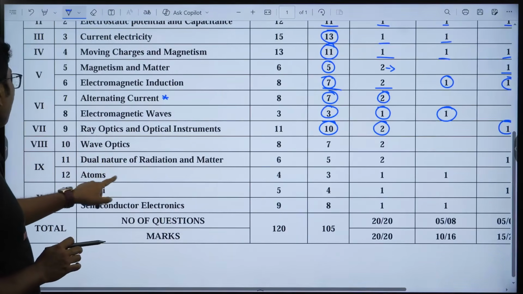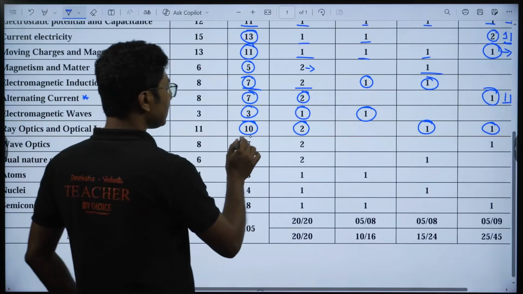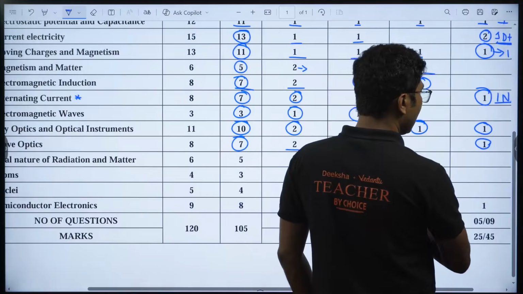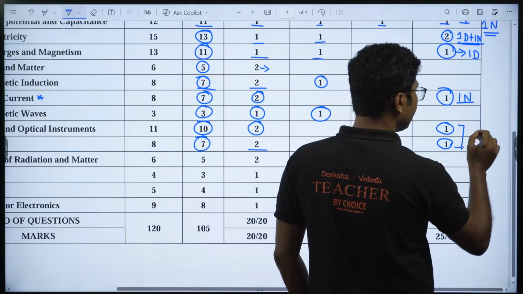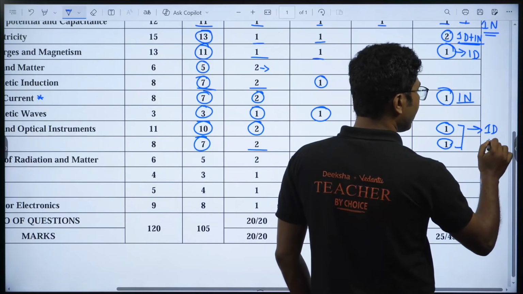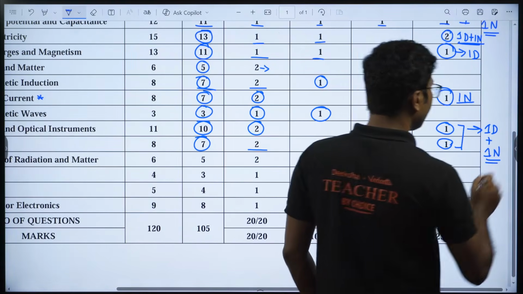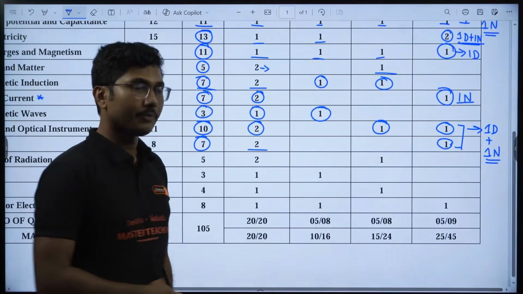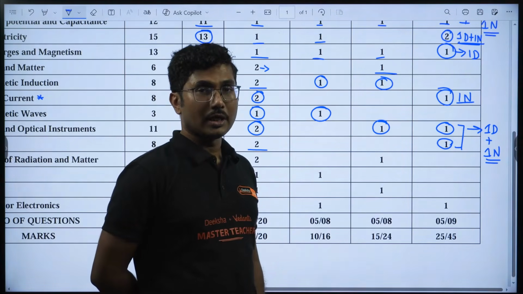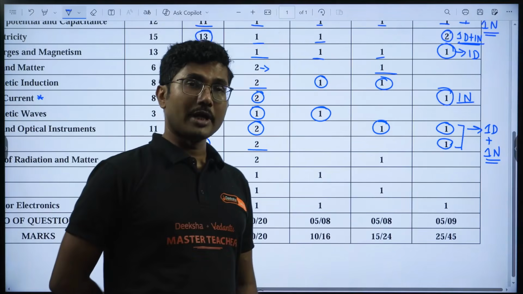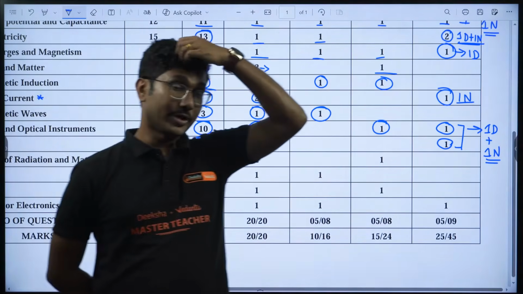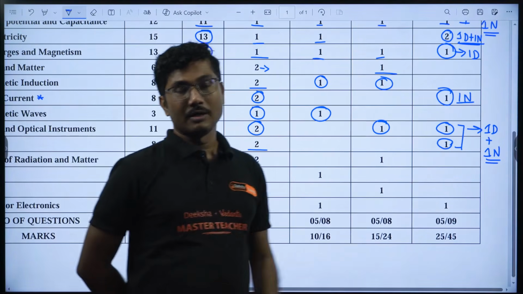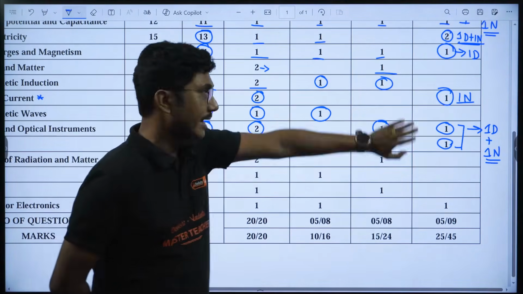Next is wave optics. In the wave optics section, total marks is 7 marks, 2 objectives and 1 5 marker. Nothing in between. Now here, between these 2 chapters, you are going to get 1 derivation and 1 numerical. Okay, so if the numerical question is coming from ray optics, a derivation will be asked from wave optics, and if the numerical question is coming from wave optics, the derivation will be asked from ray optics. So vice versa. So in the last 2026 paper, the numerical question was asked from wave optics, and your derivation was there from ray optics. So it can reverse this year.